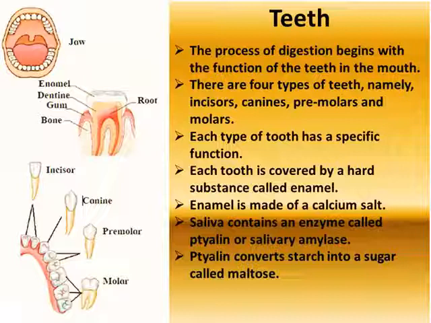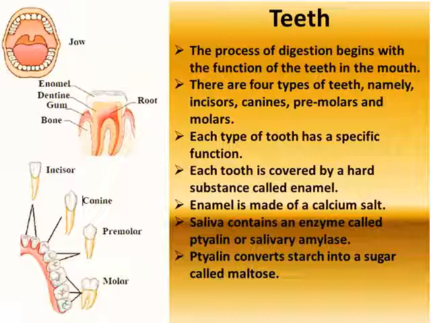Like, the incisors are used for cutting or biting the food, whereas canines, these are the strong and pointed, sharpest of all, for tearing food. Premolars are used for grinding and chewing food, while molars are again used for crushing and grinding food. Each tooth is covered by a hard substance called enamel.